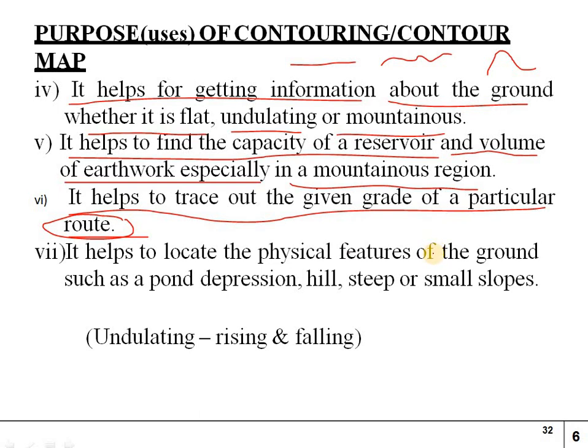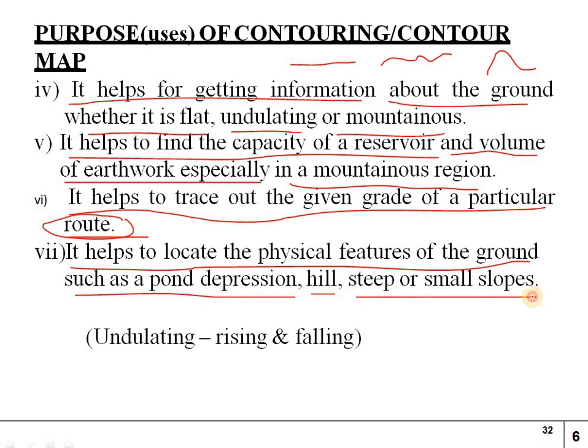And it helps to locate the physical features of the ground such as pond, depression, hill, steep or small slopes. That is known as undulating, rising and falling.